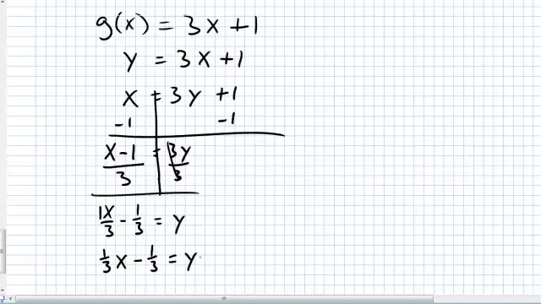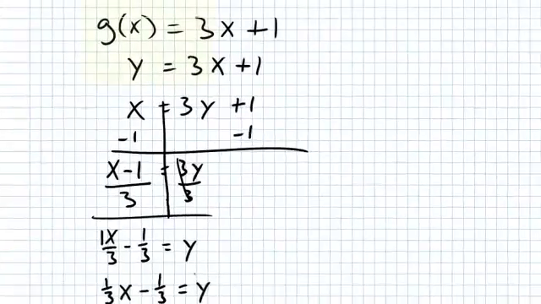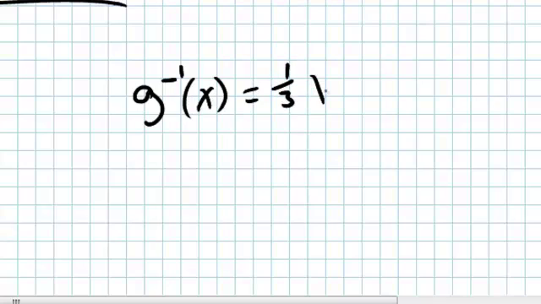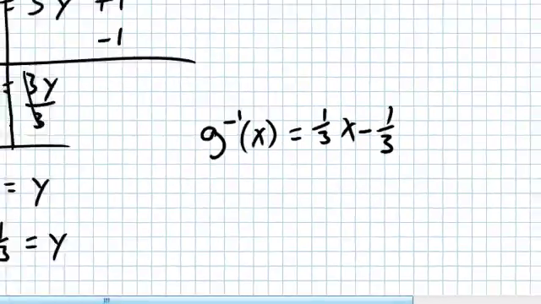Now we're almost done because we still have it in equation notation. We want to change it back to function notation. So to change it back to function notation, remember this is a function g of x and we inversed it. So to write our inverse function, it's g inverse of x equals 1/3 x minus 1/3. And there you got it. Let's do another one for practice.